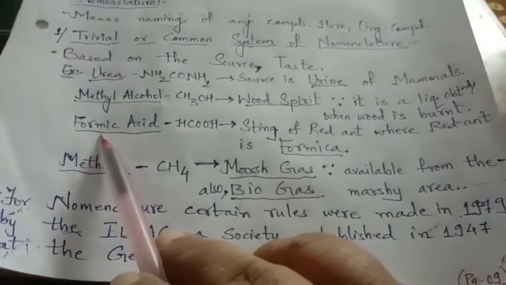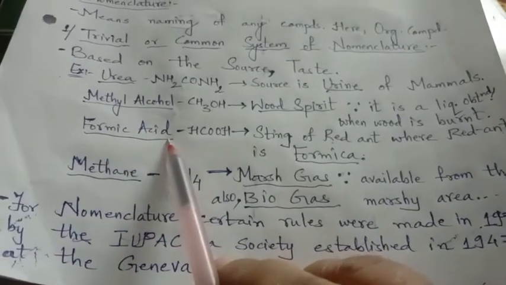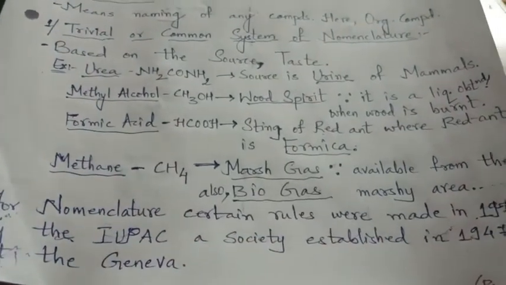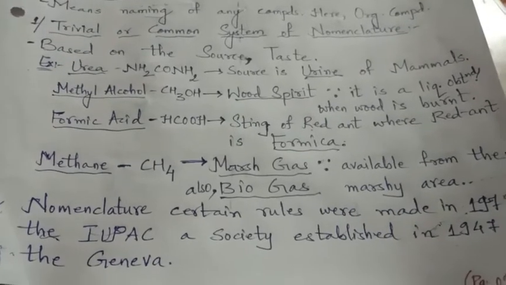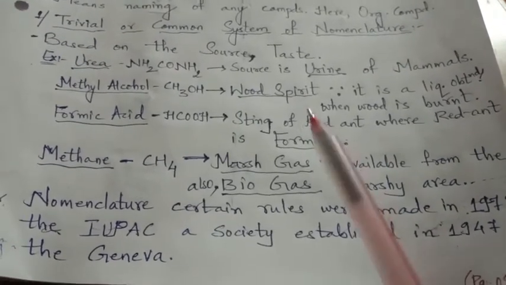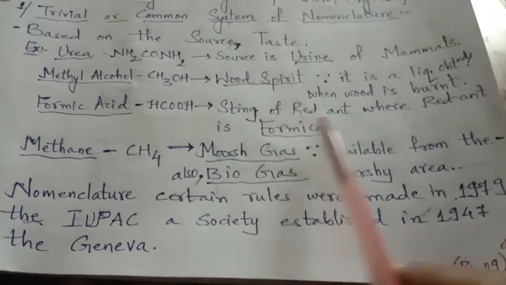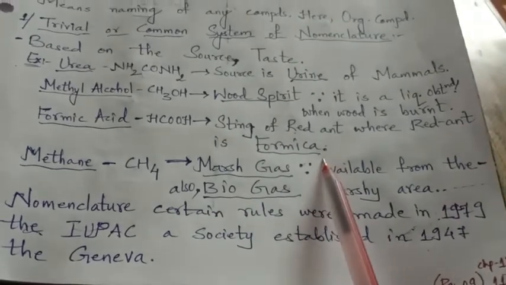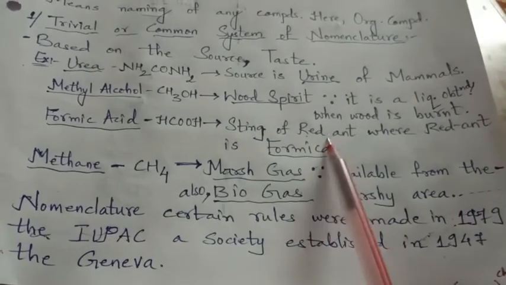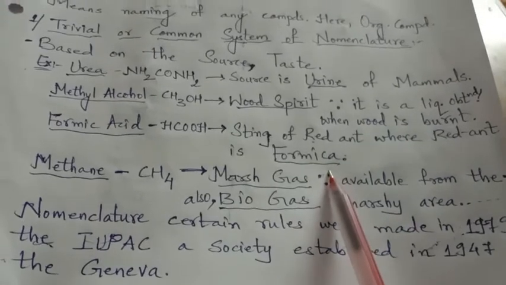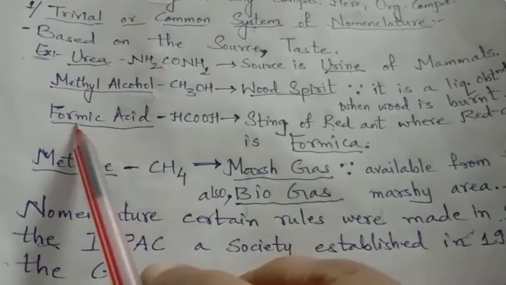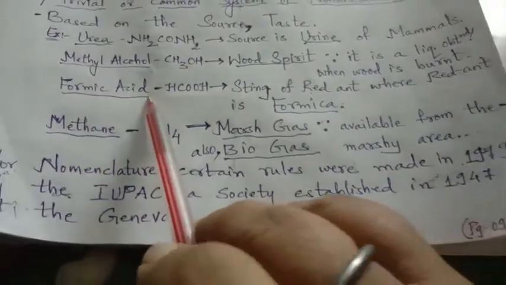The next is formic acid, the acid which is present in the stings of the red ant. And red ant, in the Latin language, is called formica. So the saliva of this formica, the red ant, contains an acid which is called formic acid.